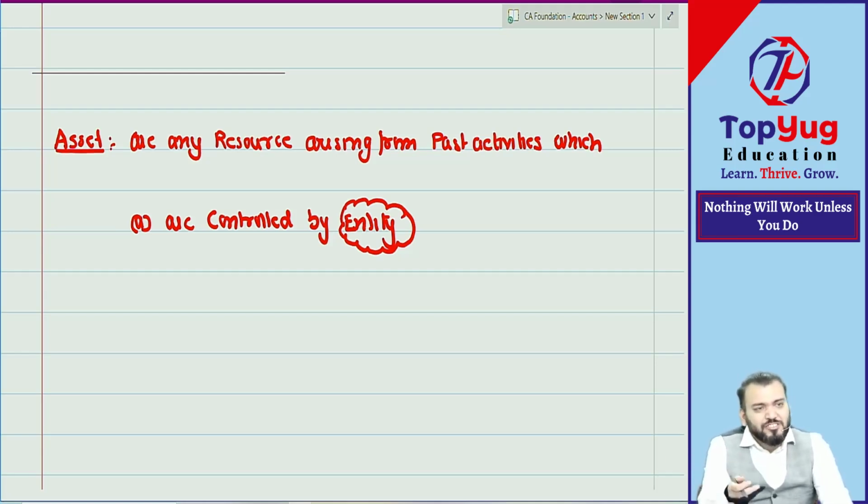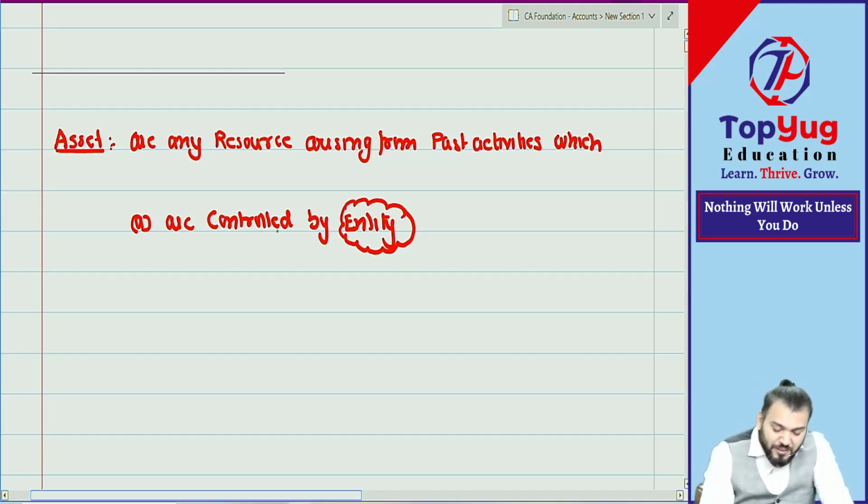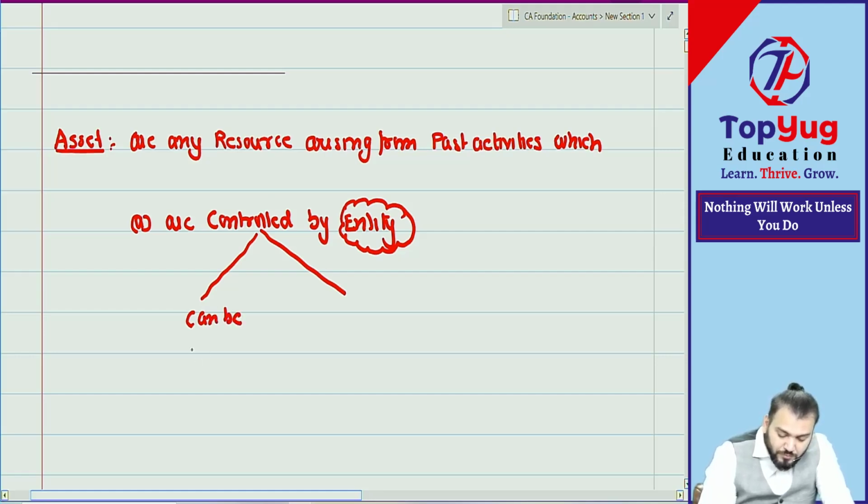It means we purchased the car, but till now we have not got the RC. Till now legal ownership is not transferred, but still it is under our control. Therefore it is our asset. Control means that the resource can be used by the entity.